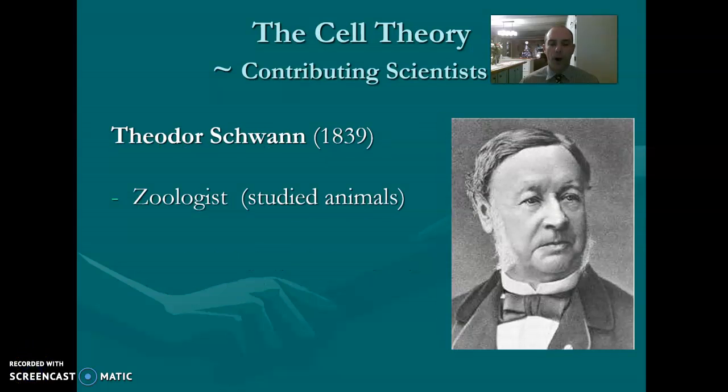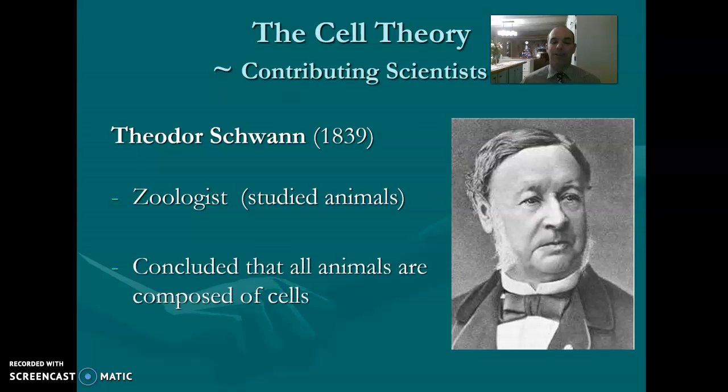This is Mr. Schwann. So we had Schleiden and we have Schwann. Schwann is a zoologist, which means he studied animals. And guess what he came up with? That's right. He concluded that all animals are composed of cells. So we've got the previous scientist who said all plants are composed of cells, and we've got this guy who says all animals are composed of cells. What might you think is next?